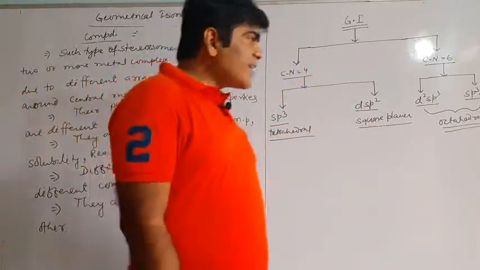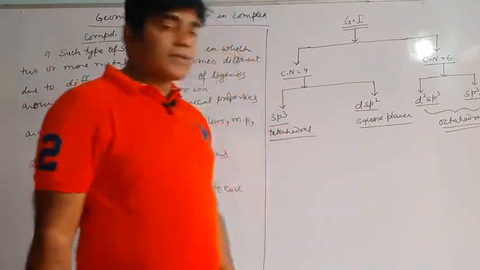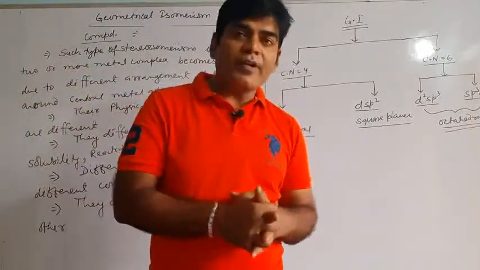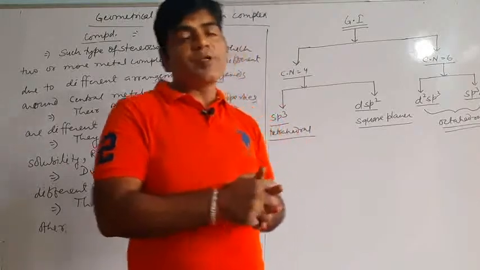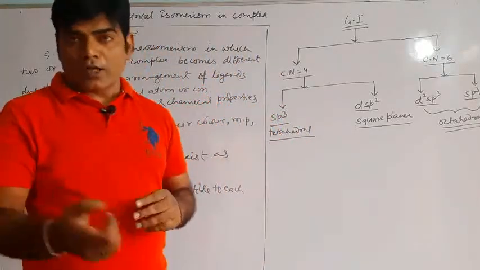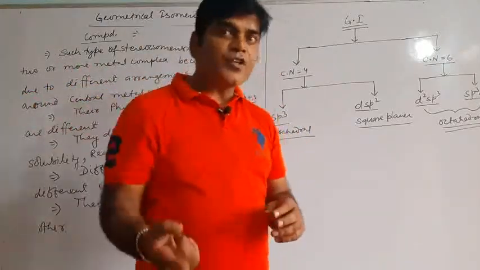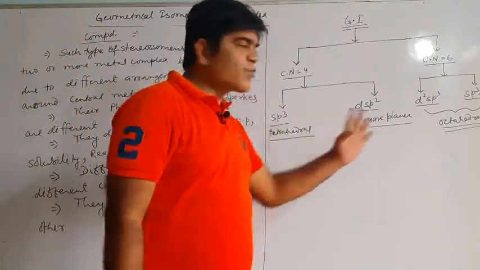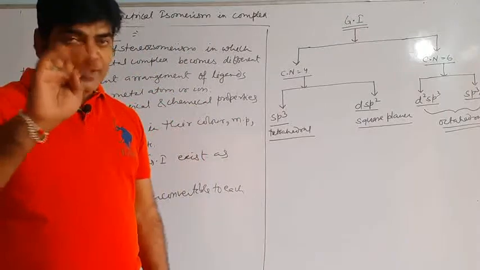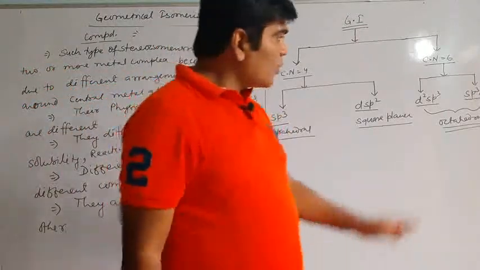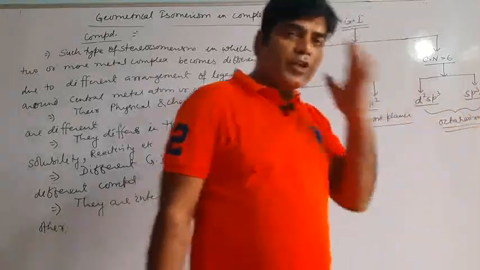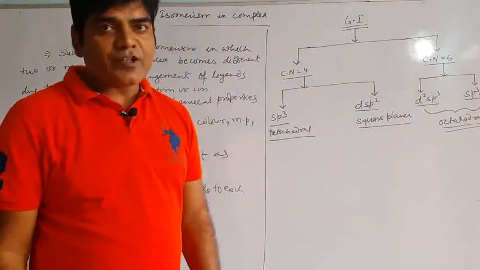Now, if there is an sp3 hybridized complex, suppose some question is given, a complex formula is given, and they are asking whether it will exhibit geometrical isomerism or not. First of all, you need to see whether the structure is tetrahedral or square planar, with coordination number 4. With coordination number 6, no problem whether it is dsp2, d2sp3 or sp3d2, both will exhibit geometrical isomerism.